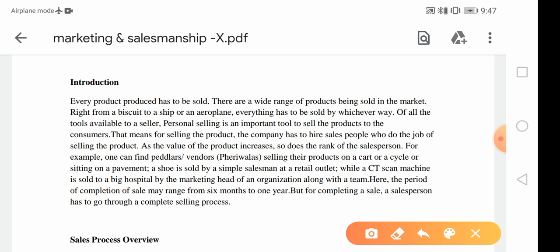Be clear that whatever things the producers are creating for selling purposes, they may be present in the market for 6 months, 1 year, 2 years or 3 years. But if a particular product or goods take more time than that to sell, there could be a loss on that product. So every seller wants to sell their product within a 1 year gap or according to their expiration date.